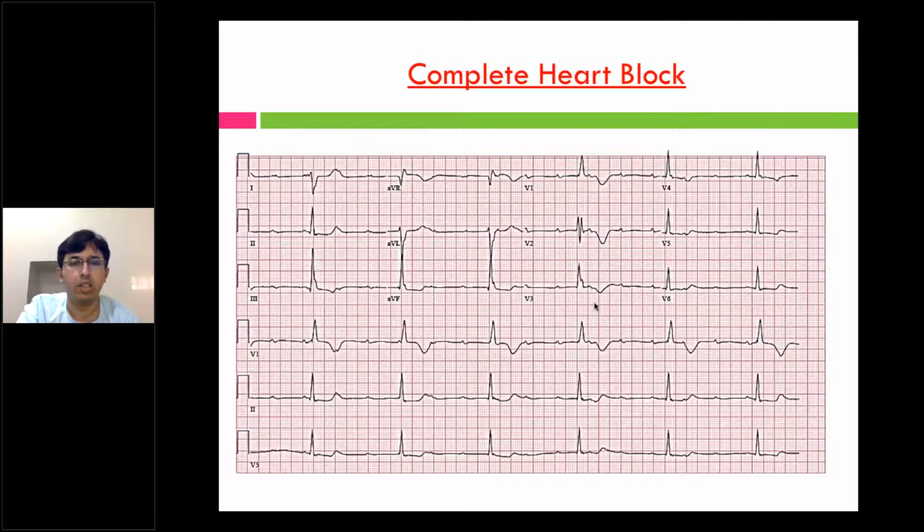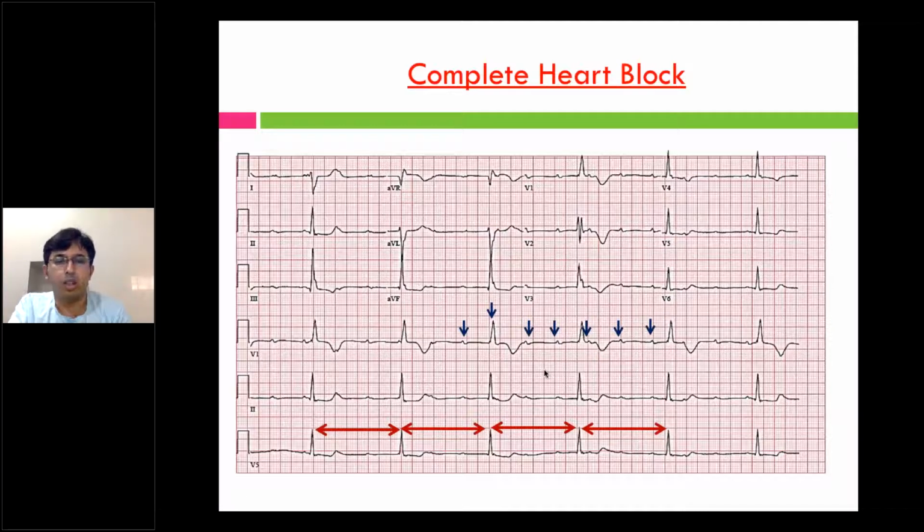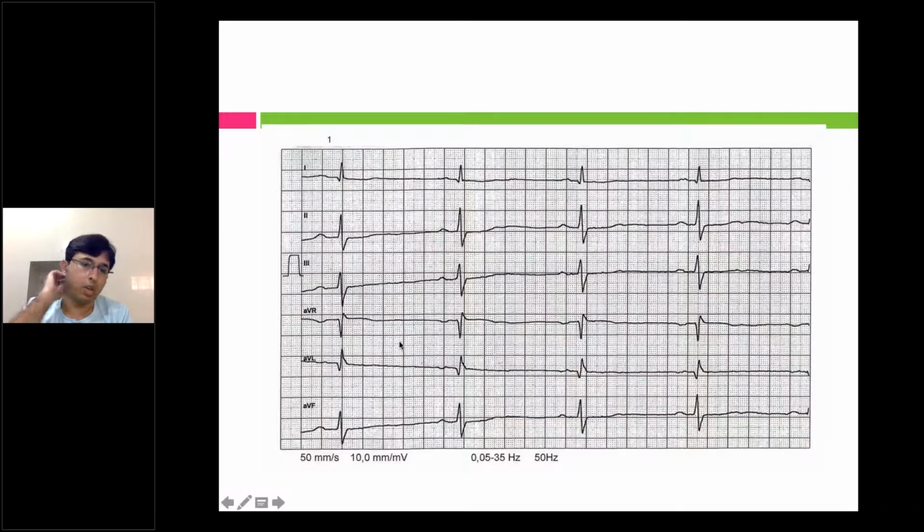So this is an ECG. Again, the rhythm is regular, the RR interval is constant. I have marked the P waves. P waves sometimes occur over the QRS. It's difficult to see, but the PP interval is relatively constant, and the PR interval is varying. You can see here, the PR interval is very small, and then PR is larger.